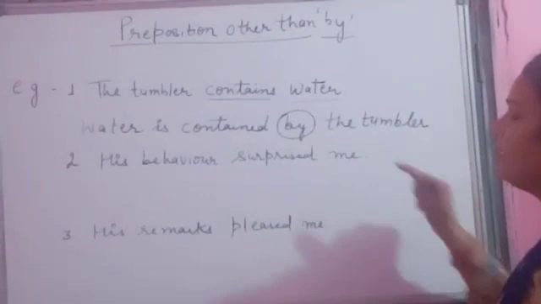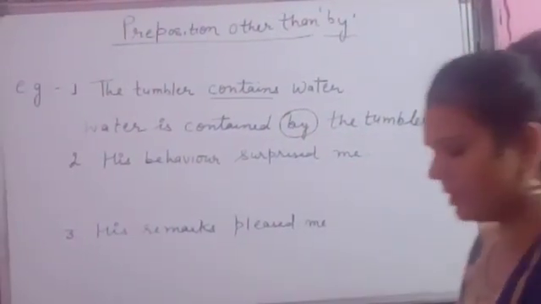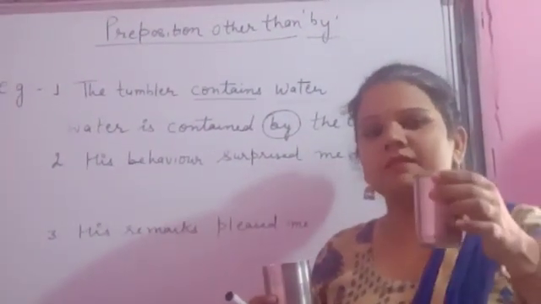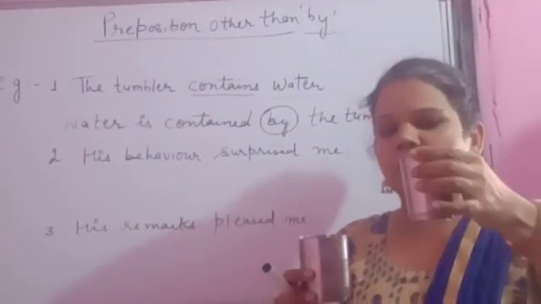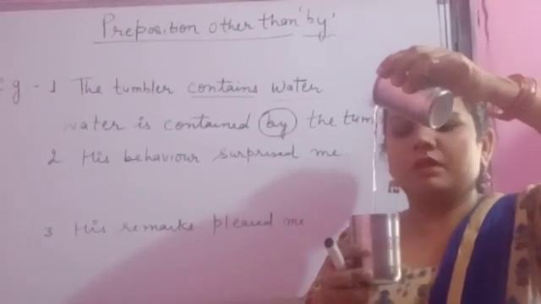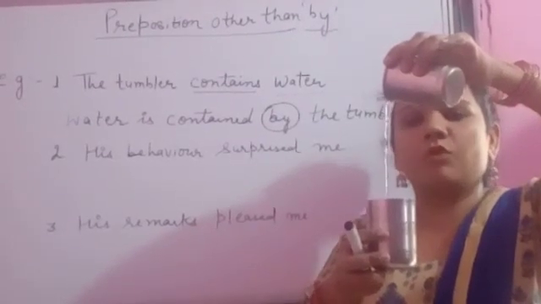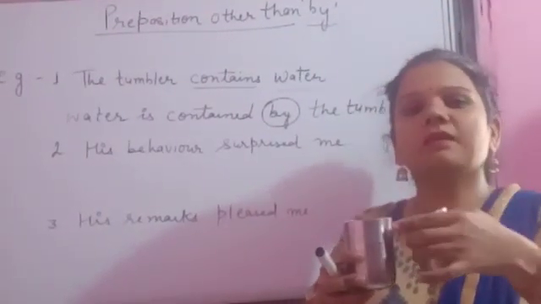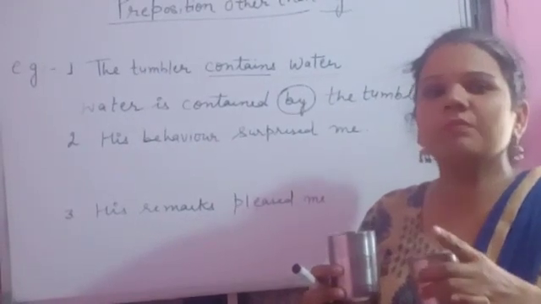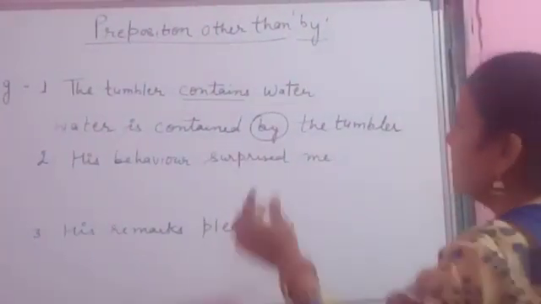Now I am saying that we have to replace by, but why? What is the reason behind it? For example, I am giving you a live example. This is a tumbler and in this tumbler there is water. Now the tumbler contains water. Now you can understand the position of water. Water is inside the tumbler. That's why not by the tumbler, but inside the tumbler. Clear? That's why we have to replace the preposition by.